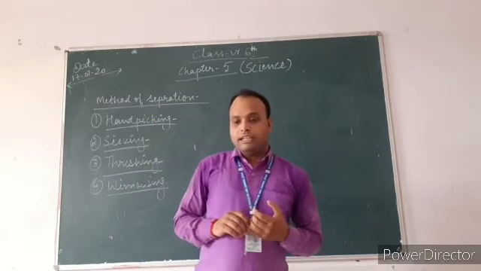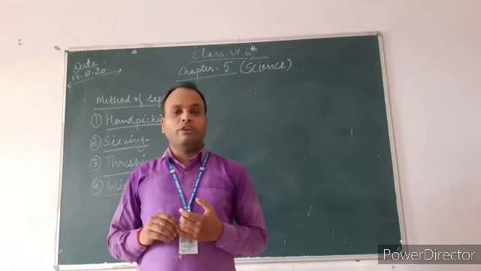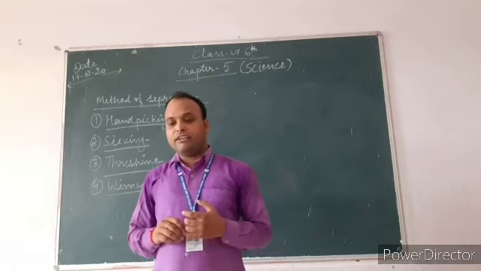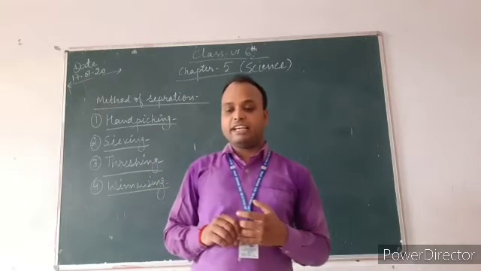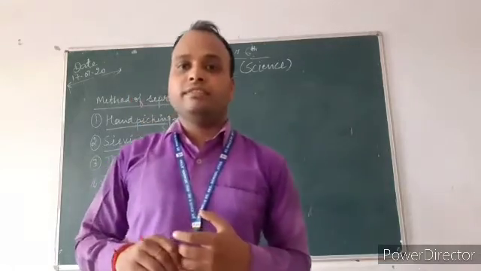Okay students, this process is called winnowing. Threshing and winnowing are separation techniques used in agricultural practice.